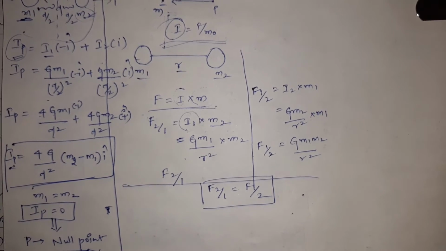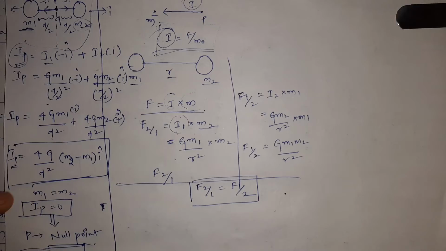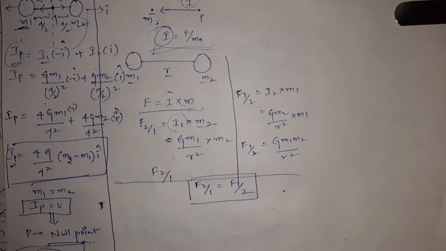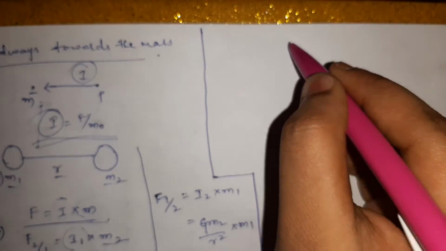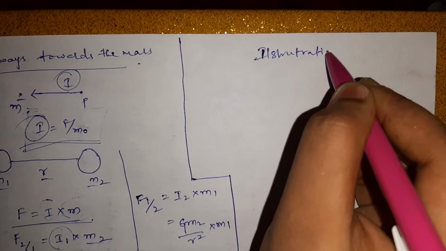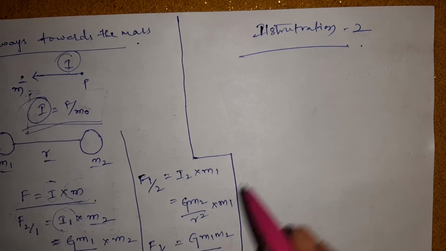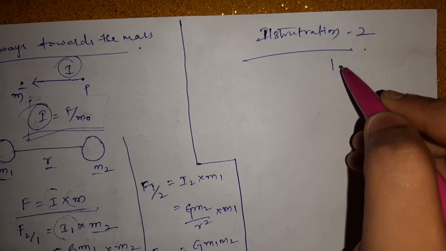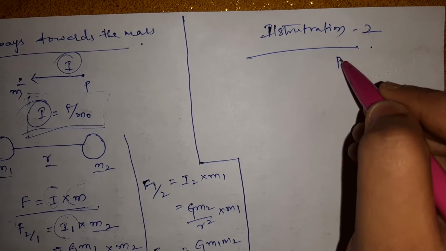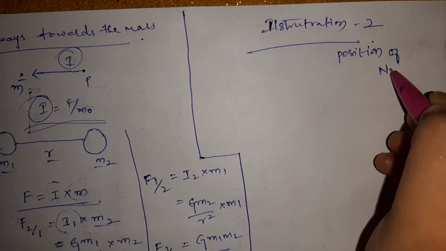Now we are going to see the position of the null point. How to find the position of the null point? Now for illustration number 2, what we have seen before is the null point condition, and now we are going to find the position of the null point.